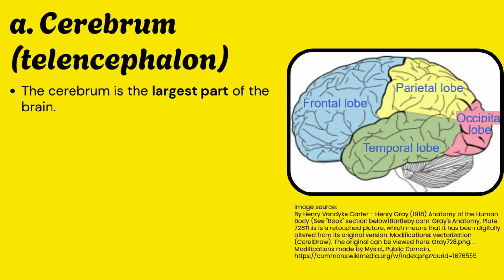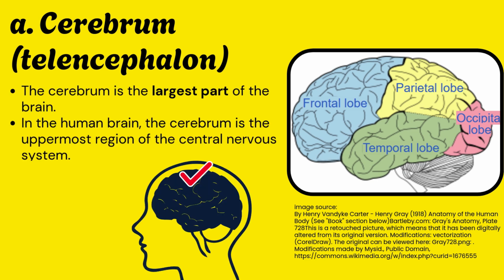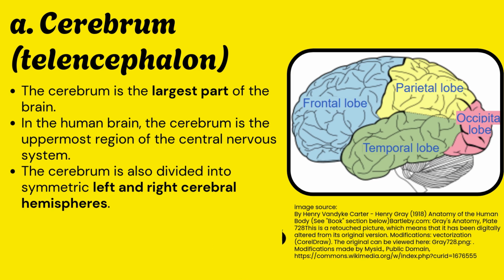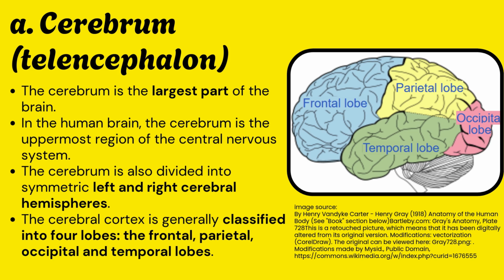The cerebrum is the largest part of the brain. In the human brain, the cerebrum is the uppermost region of the central nervous system. The cerebrum is also divided into symmetric left and right cerebral hemispheres. The cerebral cortex is generally classified into four lobes: the frontal, parietal, occipital, and temporal lobes.